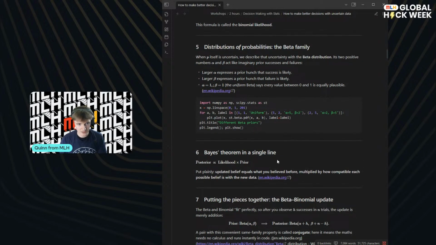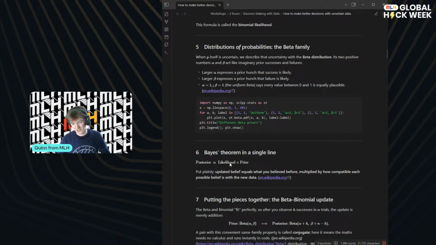And this is Bayes' theorem in a single line. There you go. And it basically says that posterior, what we think after we've seen all of our data, is proportional to the likelihood, the probability of the experiment that happened and the outcomes that we saw, multiplied by the prior belief. So if we initially thought it's incredibly unlikely that this coin is biased, we think it's a very fair coin. And then we tossed it 20 times and we got 20 heads.